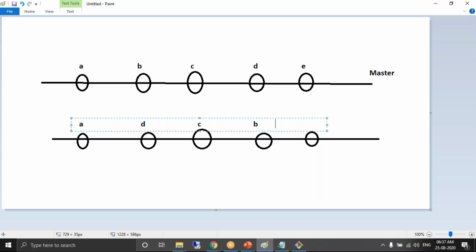I want to have B here. I want to have E here. I want to change the order of the commits.